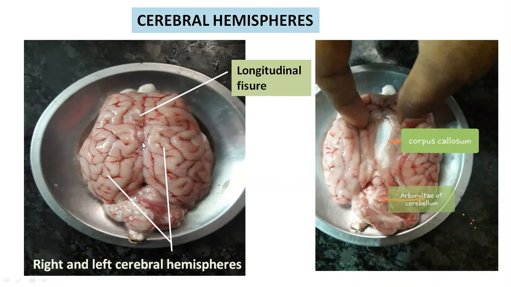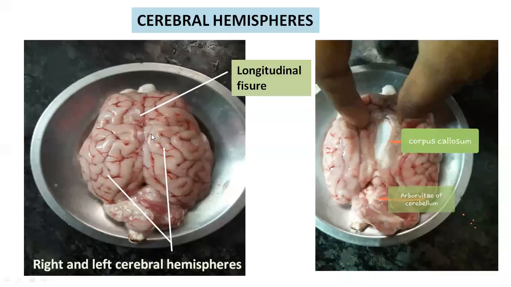So this fissure, which is present along the longitudinal axis of the brain, is called the longitudinal fissure. Important: how is the cerebrum divided into two cerebral hemispheres? Which fissure is dividing the cerebrum into two cerebral hemispheres? The longitudinal fissure. Okay, the longitudinal fissure is dividing the cerebrum into two cerebral hemispheres. They are the right and left cerebral hemispheres.